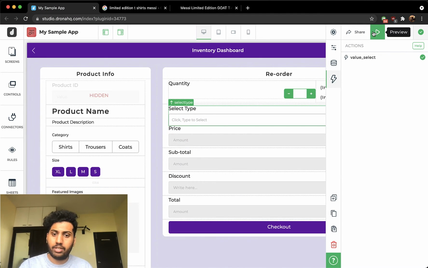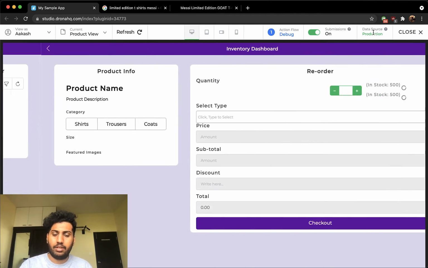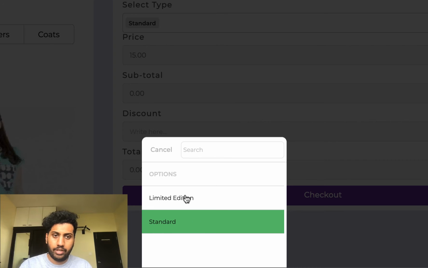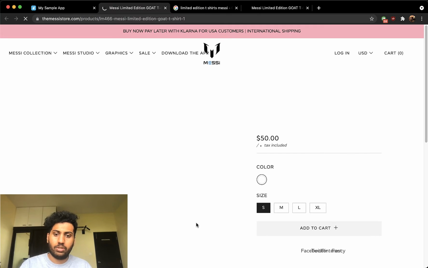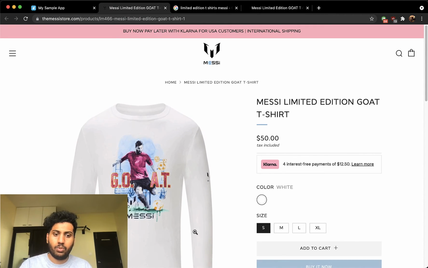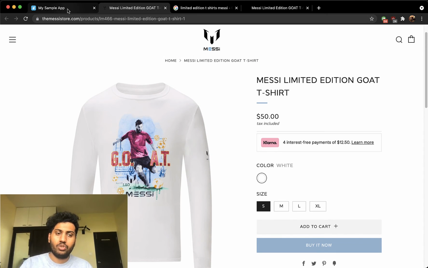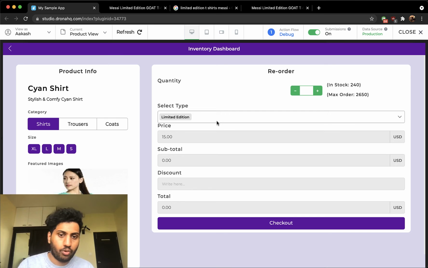I've saved it. Let me preview it. Yep, since it's loaded, the default is standard. If I change to a limited edition shirt, you can see a URL is opened up with a limited edition shirt and more details on it. So that was it. You can of course do all sorts of custom actions you want to take.